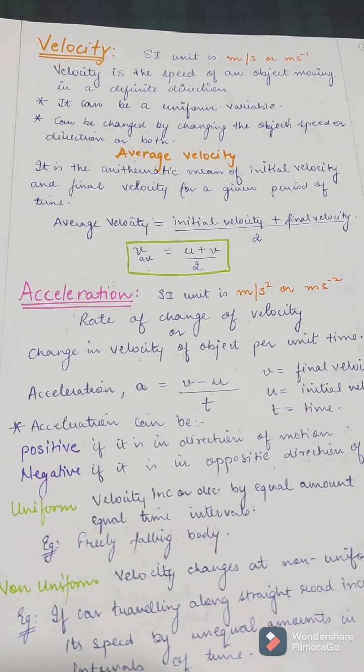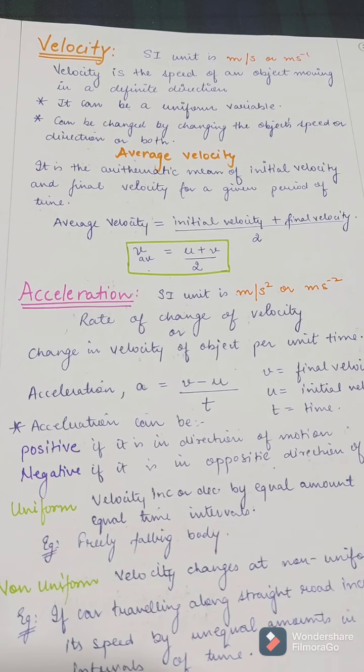So the next concept is velocity. So now what is velocity? It is the speed of an object moving in a definite direction. It can be uniform or variable, and it can be changed by changing the object's speed or the direction, or both. If we change the speed of an object or its direction, or we change both, the velocity of the object also changes. The SI unit of velocity is the same as speed, that is meter per second.